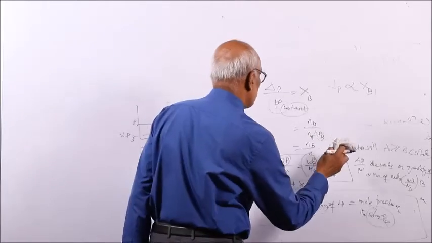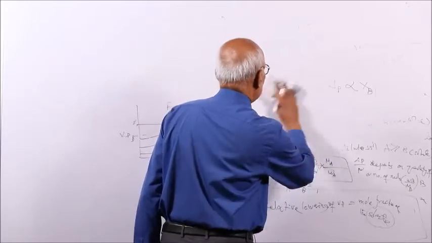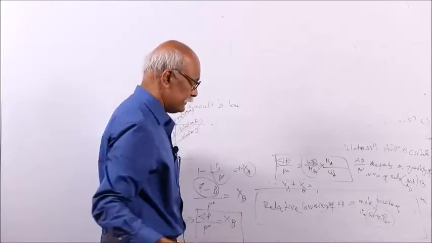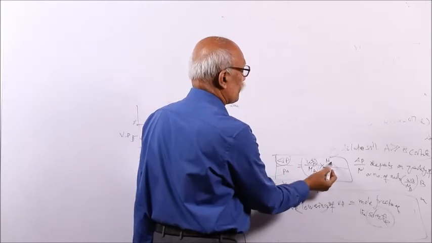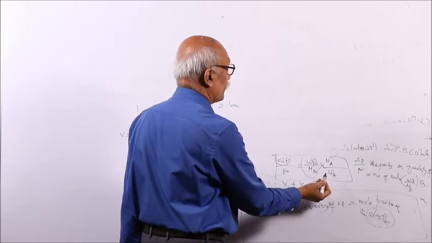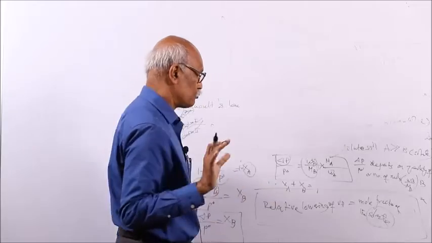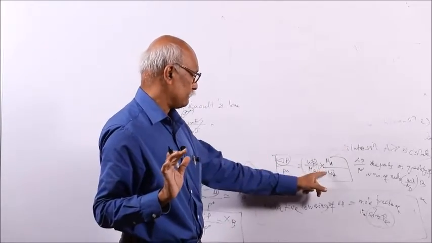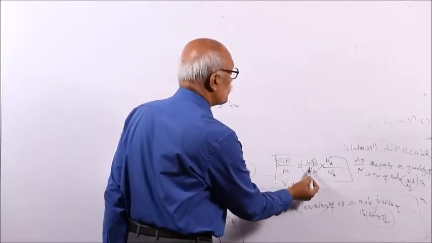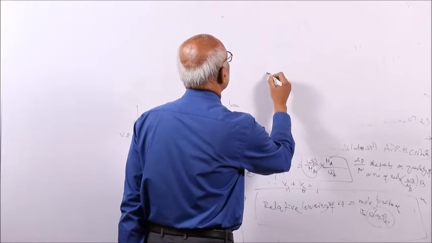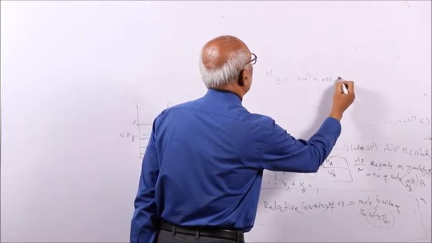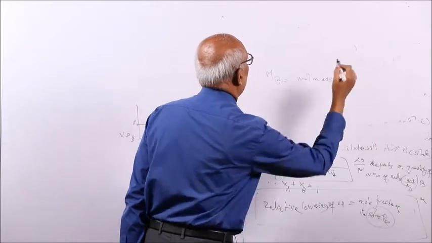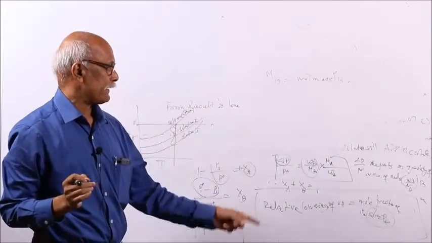Similarly, by this you can also find out the molecular mass, because the solvent molecular mass is a constant, and the quantity of solvent chosen for a given experiment is also fixed. So you can find out MB, the molecular mass of B, from this relative lowering of vapor pressure.